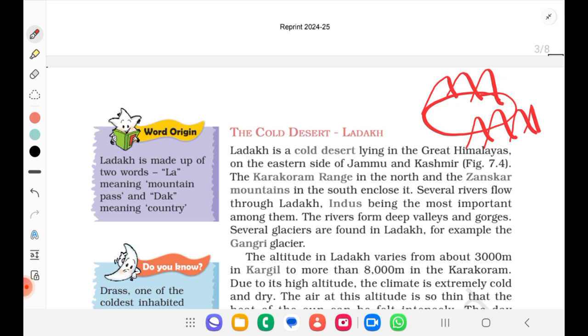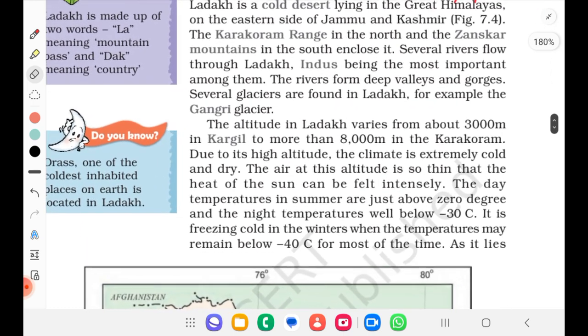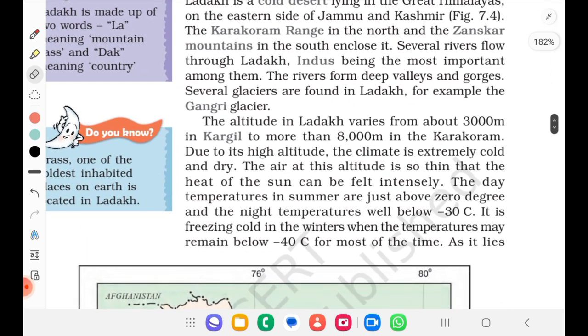Okay. Several rivers flow through Ladakh, Indus being the most important among them. The rivers form deep valleys and gorges. Several glaciers are found in Ladakh. For example, Gangri Glacier. So one important glacier in Ladakh is Gangri Glacier. The altitude in Ladakh varies from about 3,000 meters in Kargil to more than 8,000 meters in Karakoram. Okay, that is the altitude, the height.